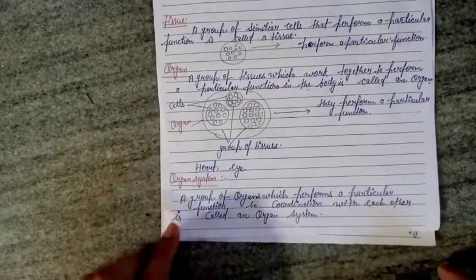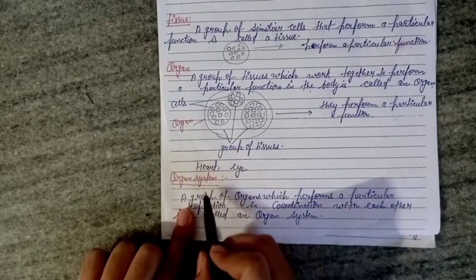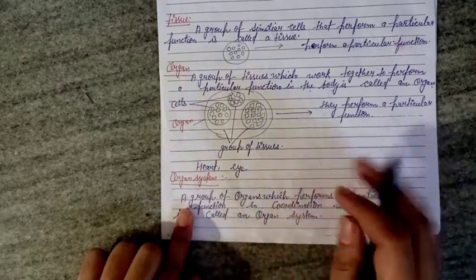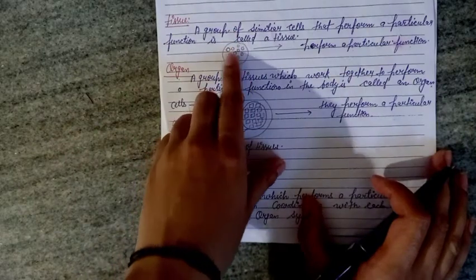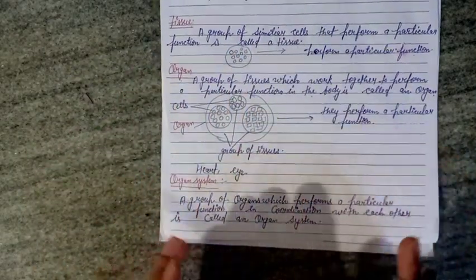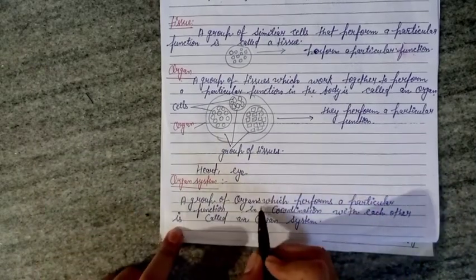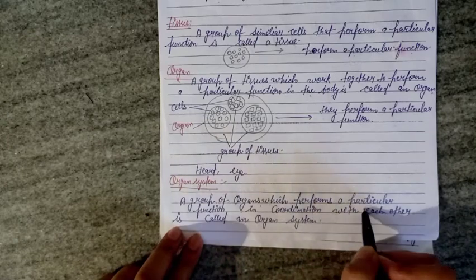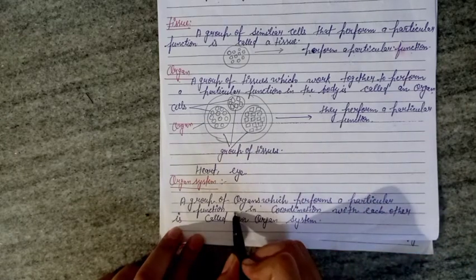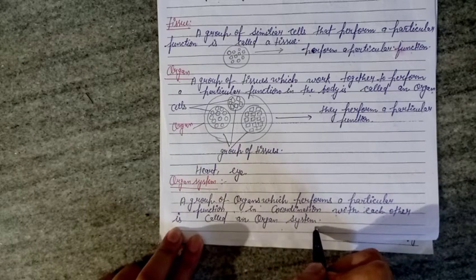Next is the organ system, a group of organs. Now what is an organ system? In the same manner, a tissue is a group of cells, an organ is a group of tissues, and what is an organ system? A group of organs we call an organ system. A group of organs which performs a particular function in coordination with each other is called an organ system.